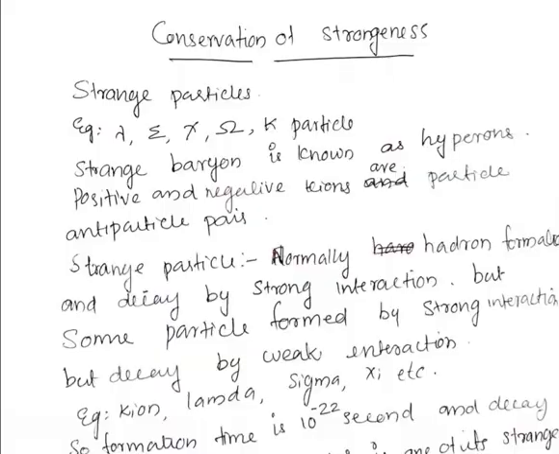Okay, so let us discuss another conservation law in particle physics, that is conservation of strangeness number. So what is a strangeness number, or what are strange particles? Strange particles are particles which show some strange behavior. For example, lambda, sigma, psi, omega and K particles are strange particles.